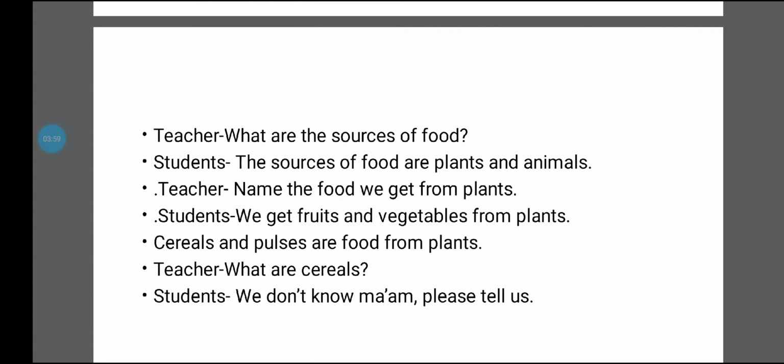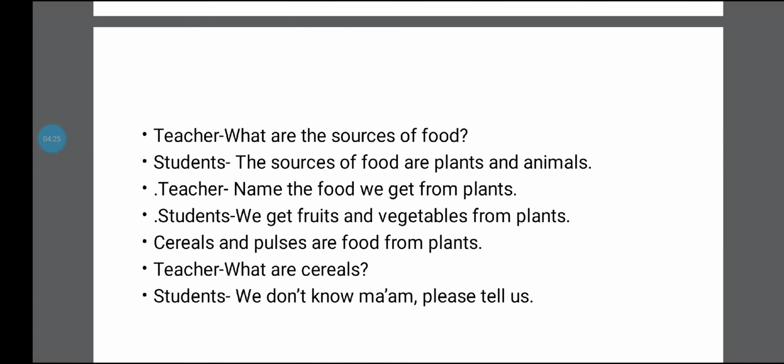Then the teacher is saying, now tell me what food we get from plants. The students gave a very nice reply. They said, we get fruits and vegetables from plants. Cereals and pulses are also food from plants.